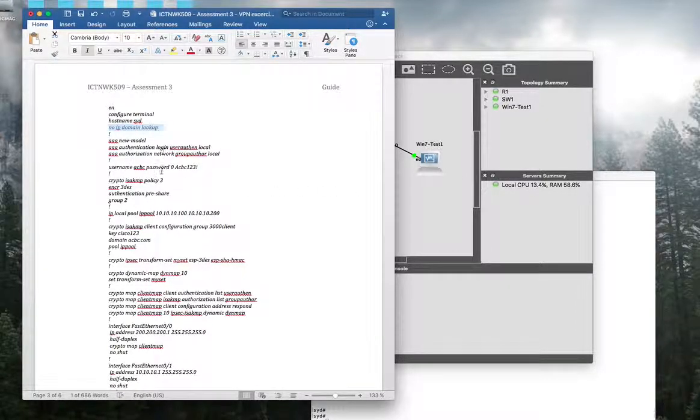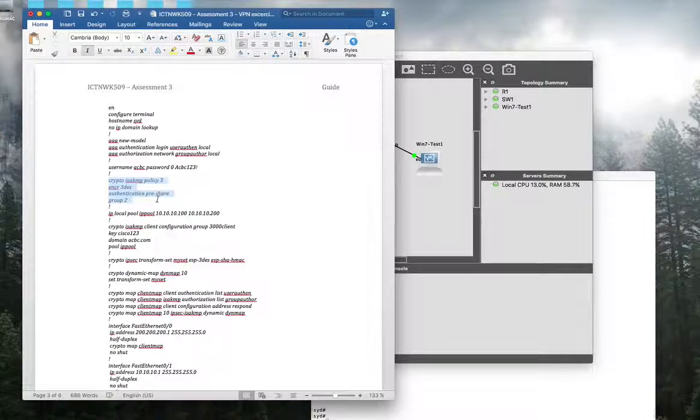And no ip domain lookup, and we enable AAA, and we specify we will use local user and password when we authenticate the users. And you also created some groups, and the username and password is this. Username ACBC, password uppercase A, CBC123, and an exclamation mark.